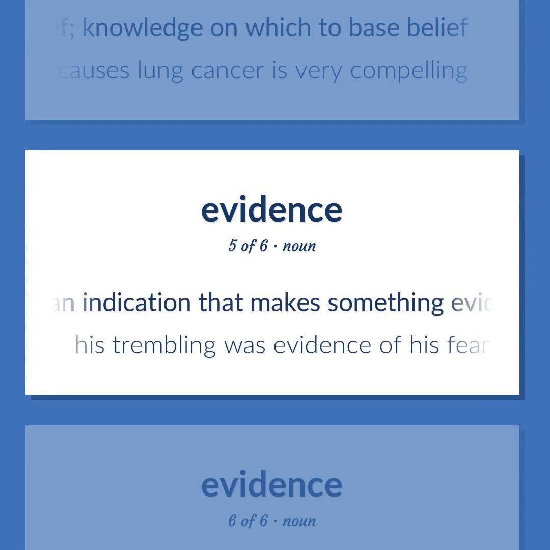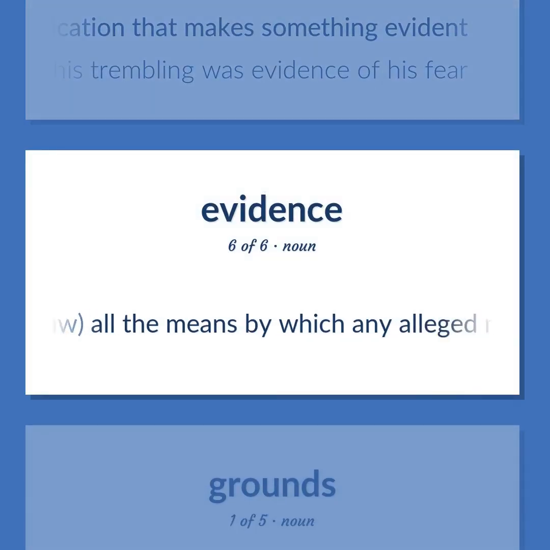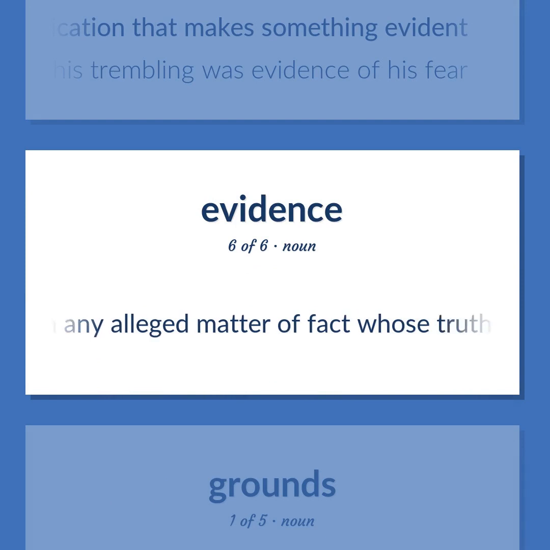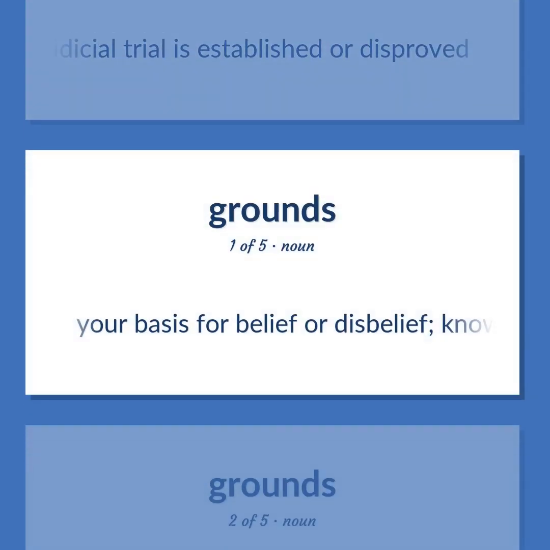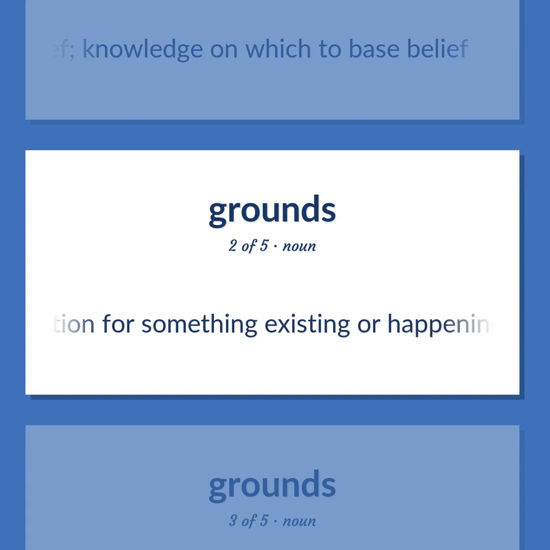An indication that makes something evident. His trembling was evidence of his fear. Law. All the means by which any alleged matter of fact whose truth is investigated at judicial trial is established or disproved. Your basis for belief or disbelief. Knowledge on which to base belief. A justification for something existing or happening.